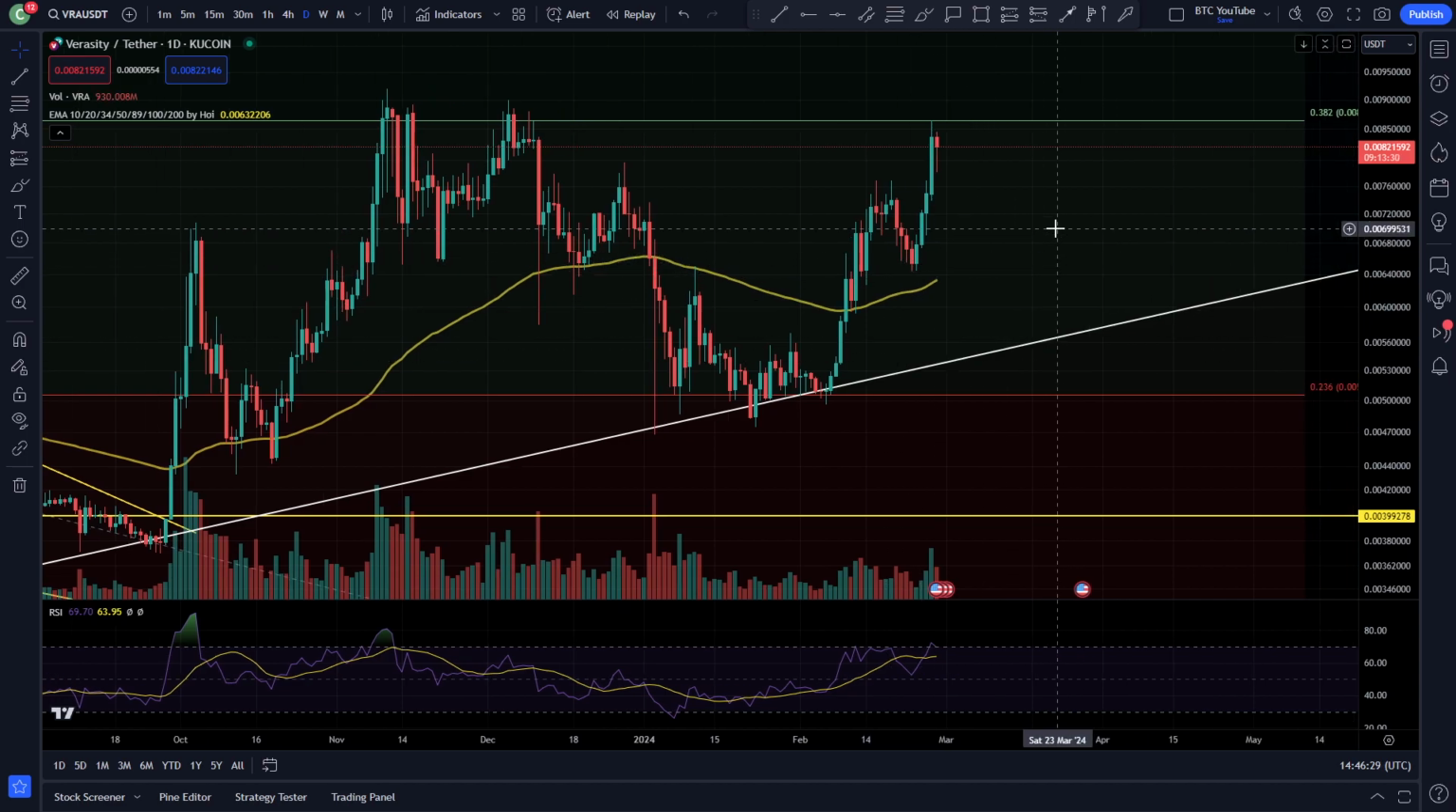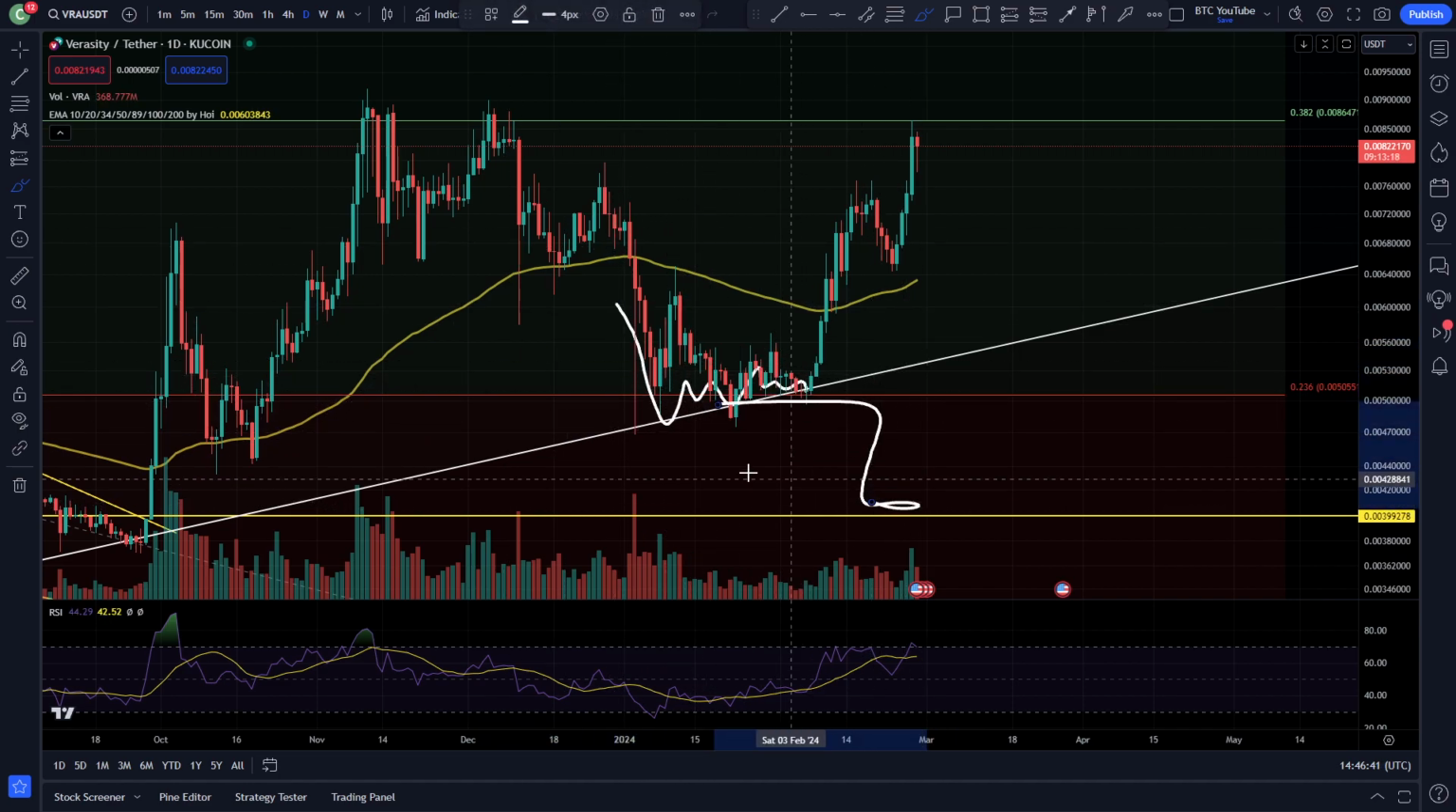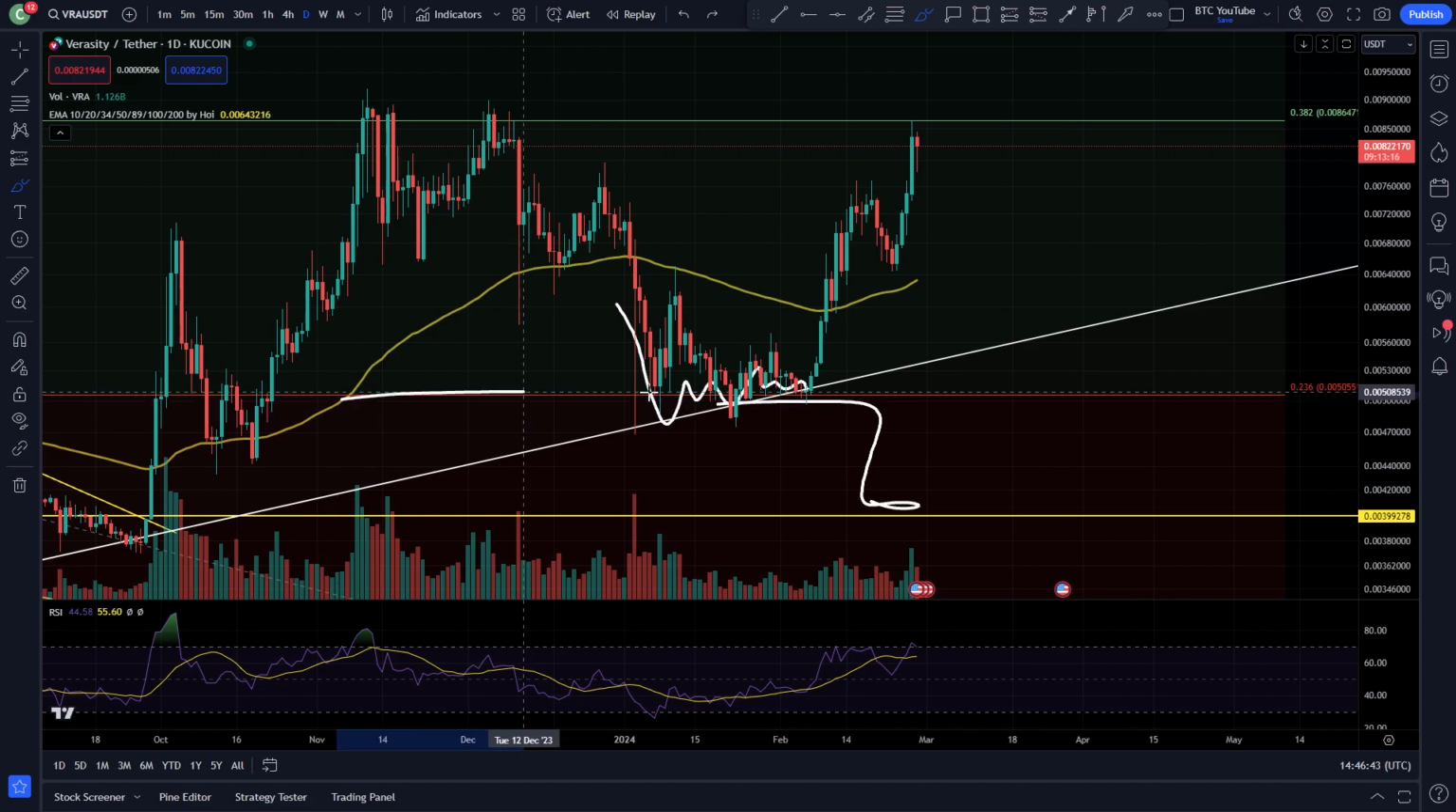Alright then, just looking at Verasity on the daily time frame today. As we can see, we've come and touched our 0.38 Fibonacci level, which is the level that I have been targeting ever since we got down here and started back testing this level and not breaking below this 0.23 Fibonacci level at half a cent.